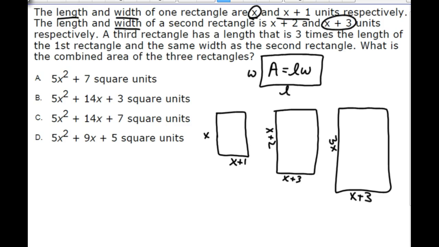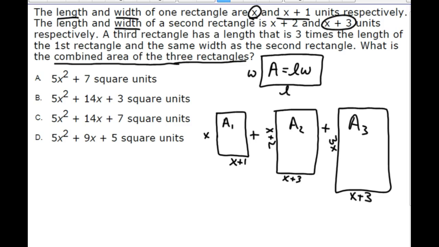So now we have to look at what our end goal is. Our end goal is to find the combined area of the three rectangles. So we have to find the area of the first rectangle, add the area of the second rectangle, and add the area of the third rectangle. You may wonder why I put those there; you'll see that kind of thing as a subscript, which identifies where that's coming from, and a capital A almost always means area.